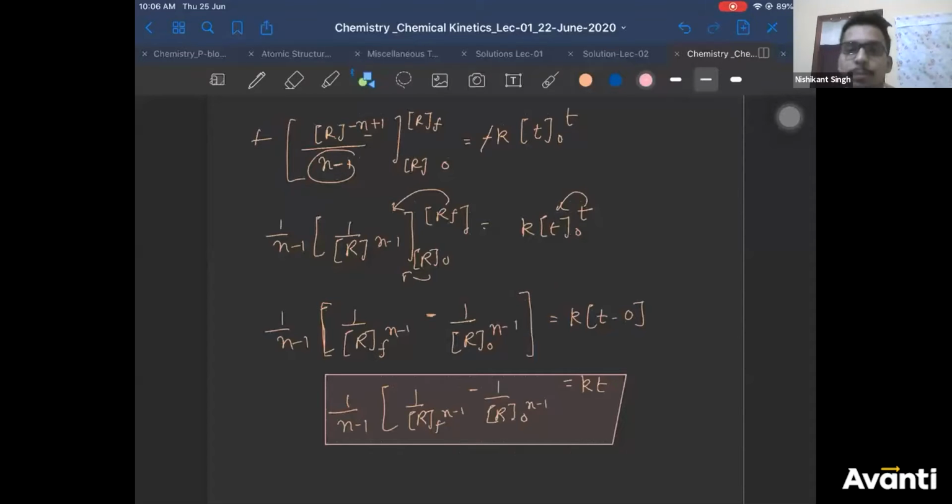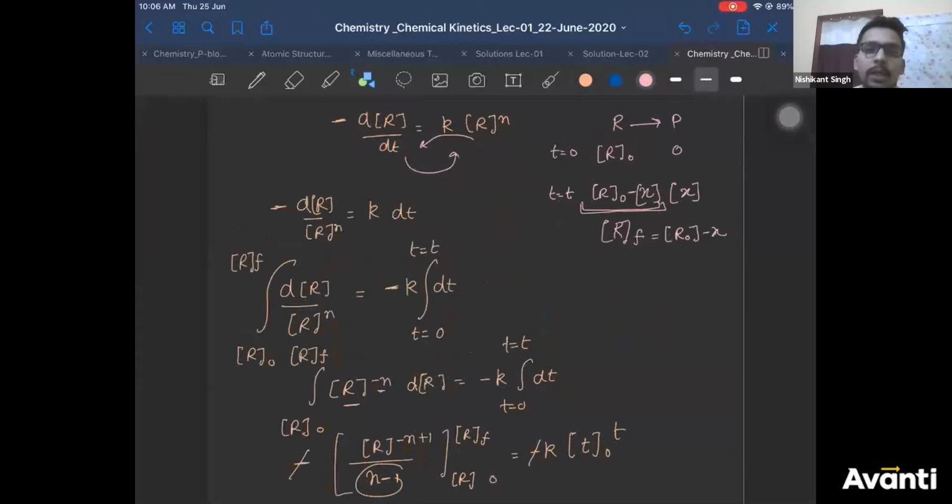I'll give you 5 seconds more. If you have any doubt in any of these derivations, steps, you can check it. How minus on both sides are cancelled. Come on, Athar, it's maths.